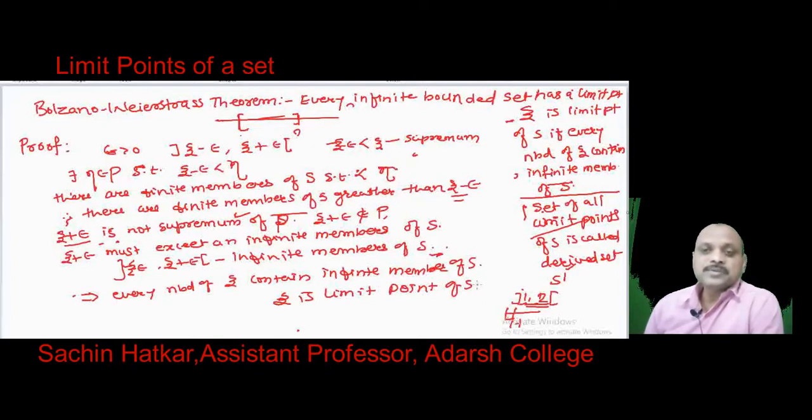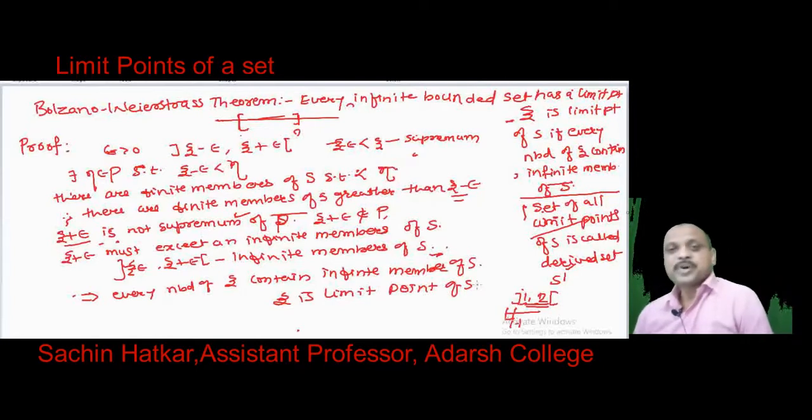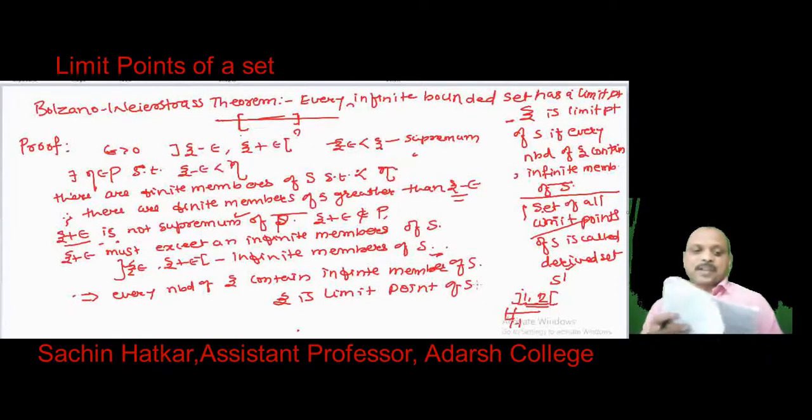Okay, initially we made a statement that not every infinite set has a limit point, but according to this Bolzano-Weierstrass theorem, we can definitely say that if the infinite set is bounded, then it has a limit point. Okay, now we see problems regarding these limit points. Let me erase this.